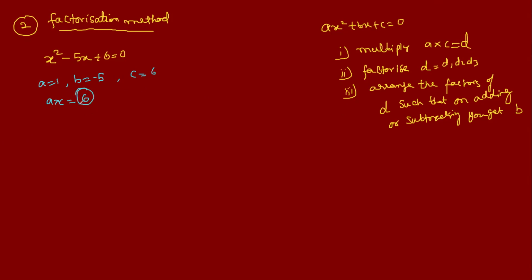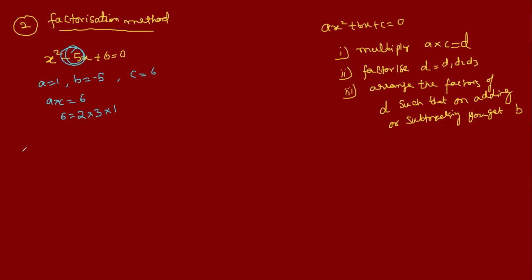Let's suppose this is D. So find the factors of 6. 6 can be written as 2 into 3. You can also write 1 into 2 into 3. Now let's suppose these are D1, D2, D3.